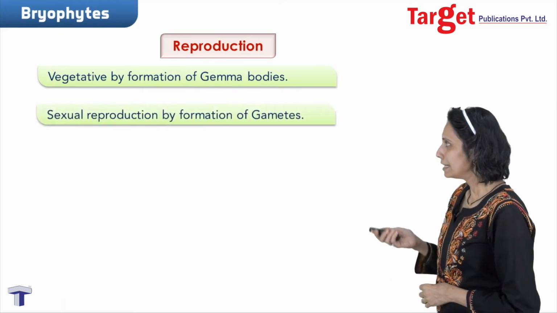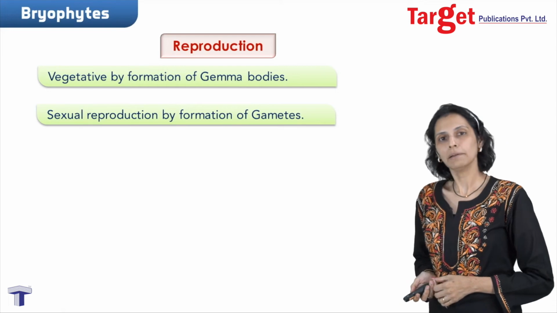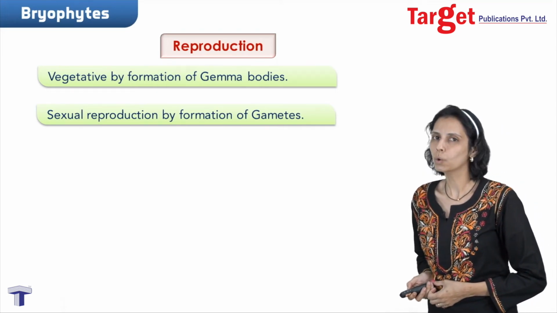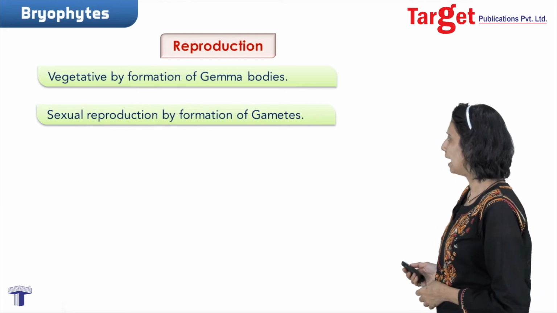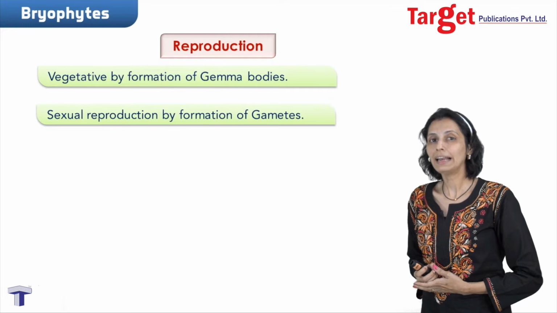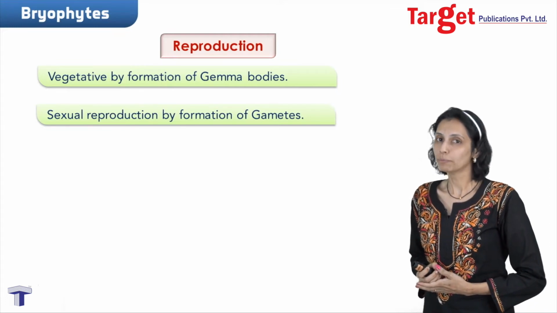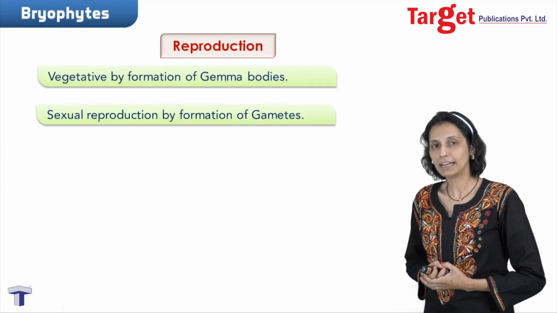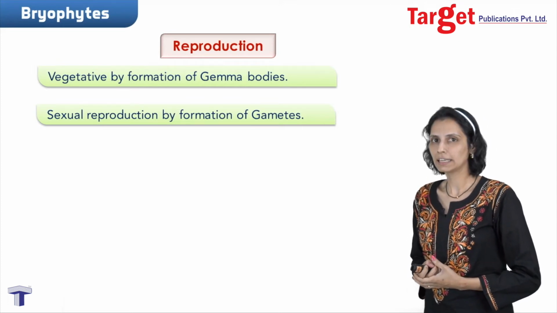The next mode is sexual reproduction. In bryophytes, the sexual reproduction is totally oogamous. What do you mean by that? Oogamous reproduction is one in which the female gamete is non-motile and larger than the male gamete, which is motile in nature.